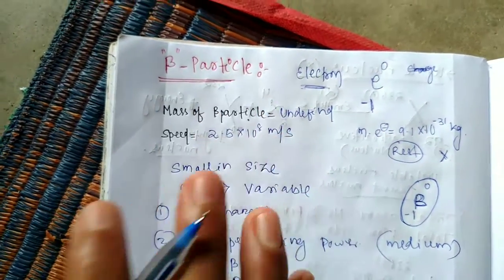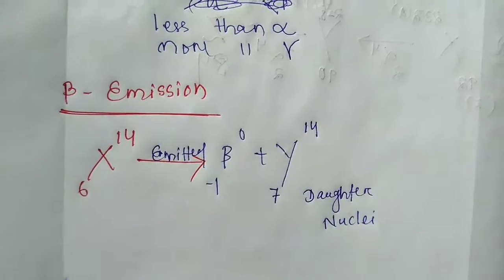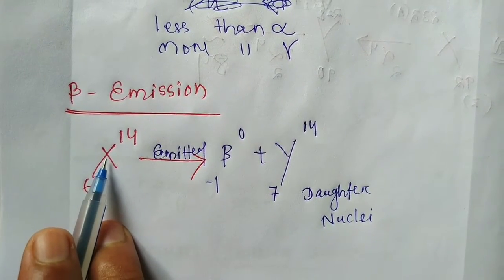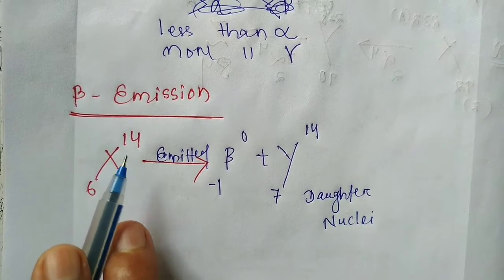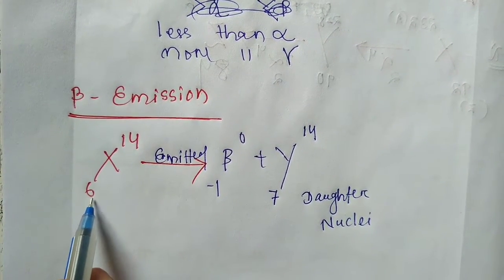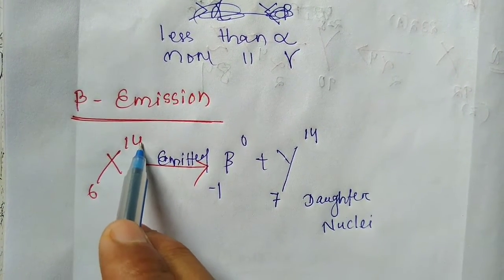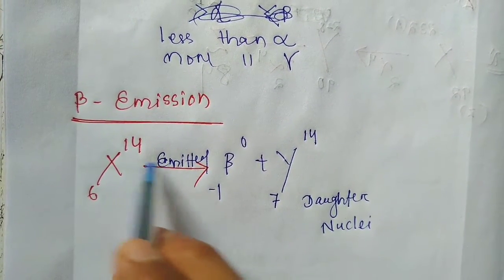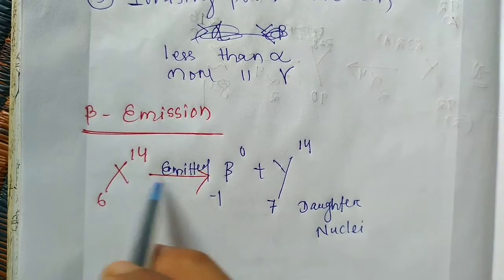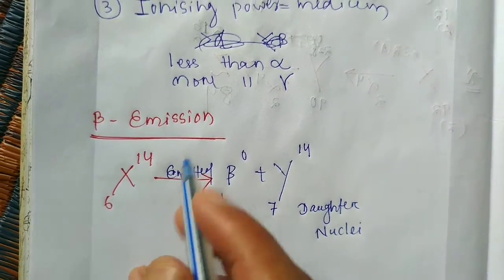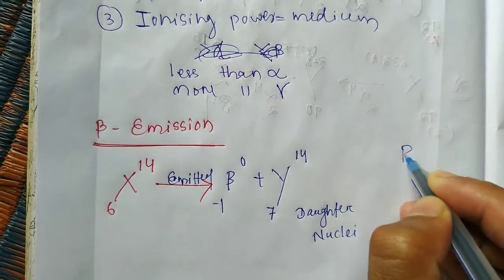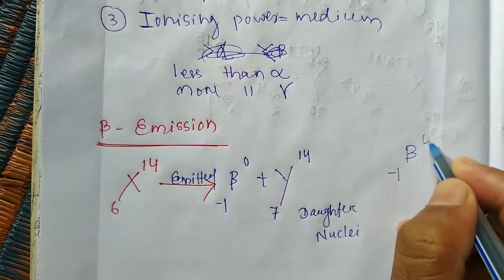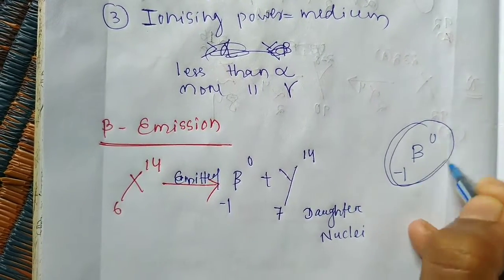Then we come to beta emission. Suppose this is a radioactive nucleus, atomic number 6, mass number 14. When a beta particle is emitted, remember this thing: beta is -1, 0. This is the formula of the beta particle.